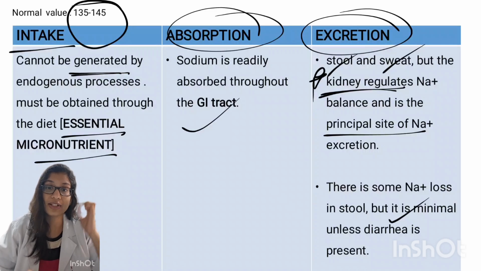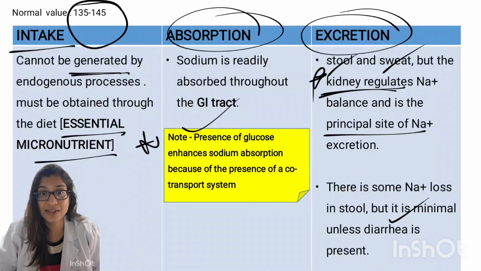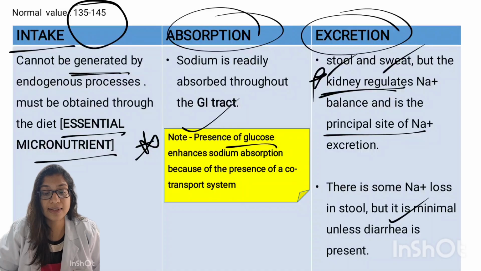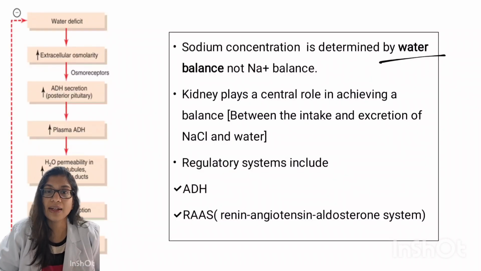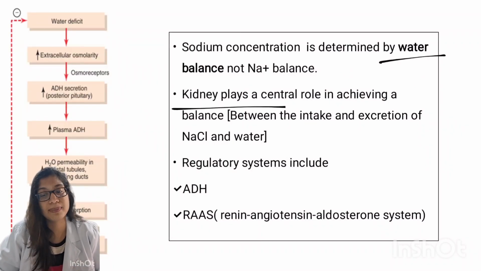One more thing we must remember here is that if there is excessive glucose in the blood, it enhances sodium absorption. Why? Because of the presence of a co-transporter. Next, some key points that we must keep in mind when we deal with sodium. Sodium concentration is not mainly determined by sodium balance, but by water balance. And the kidney is the primary site in achieving balance.